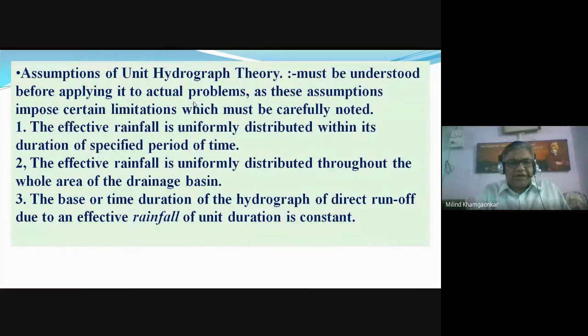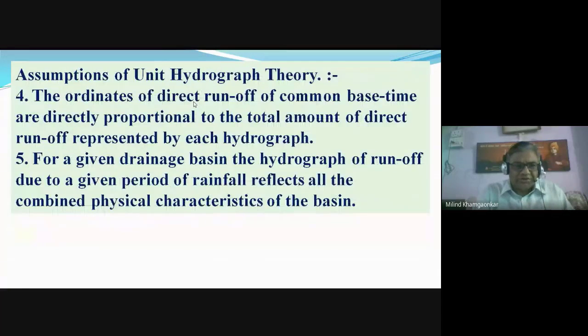Various assumptions are there in the unit hydrograph theory. It has been assumed that the rainfall is uniformly distributed over the catchment area, the duration of the rainfall is constant, and the ordinates of the direct runoff hydrograph are directly proportional to the rainfall amount. The various assumptions are there.